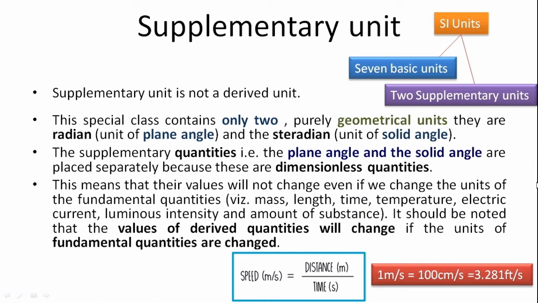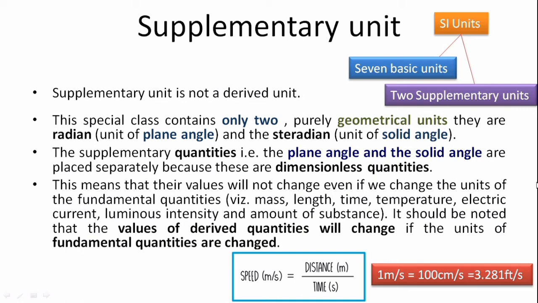The supplementary quantities, plane angle and solid angle, are placed separately because these are dimensionless quantities. This means their value will not change even if we change the units of the fundamental quantities.